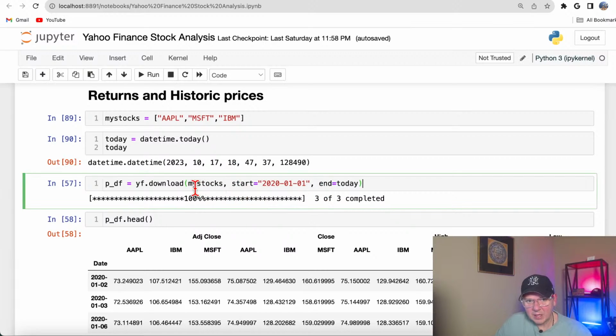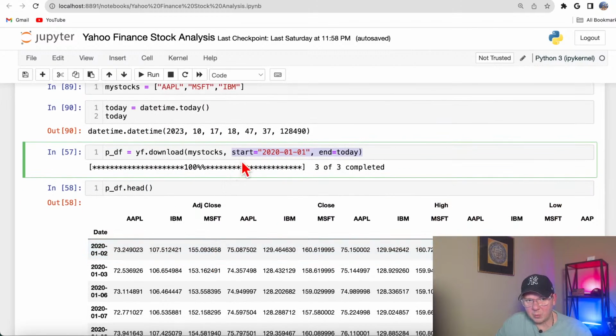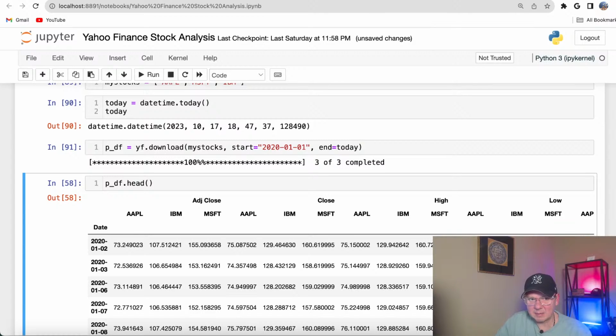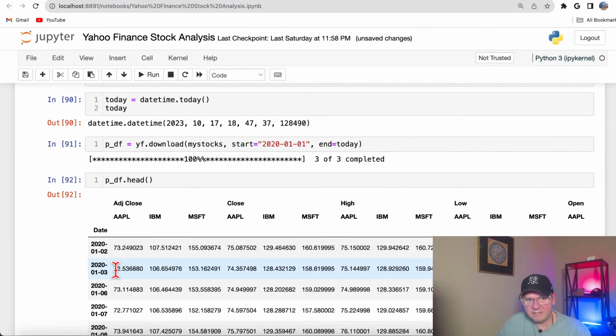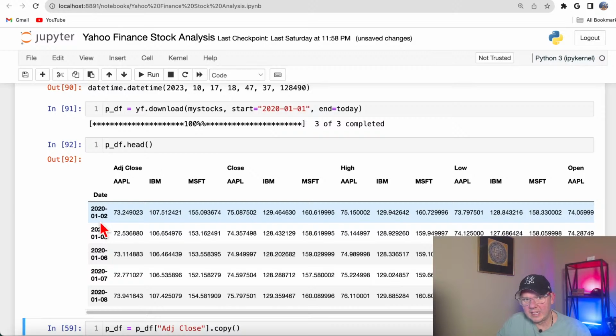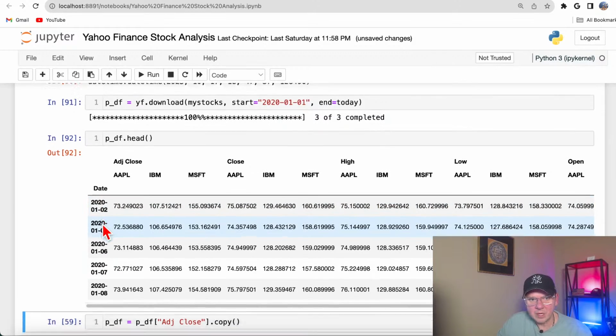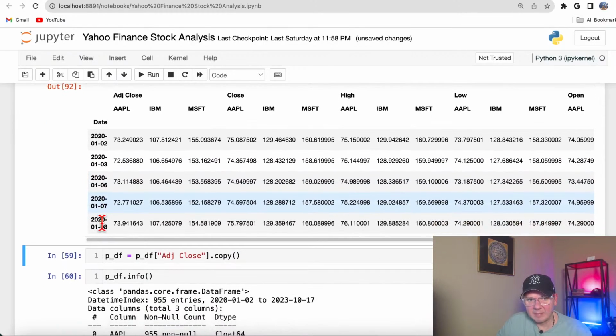Then when you use download, you need to provide the range in which you want to get data: the beginning of your data set and the date until which you want that range. I decided to go with 2020, and I know that on the 1st of January stocks don't trade because it's a new year. When I run this, it might take some time. In the first date you're going to see here would be the 2nd of January, but that's okay. And then here we get the data.